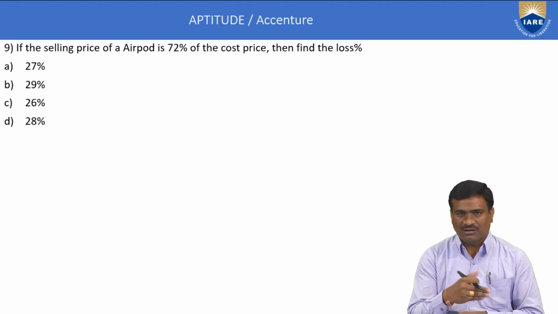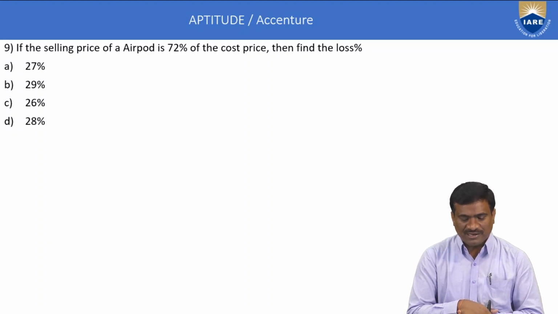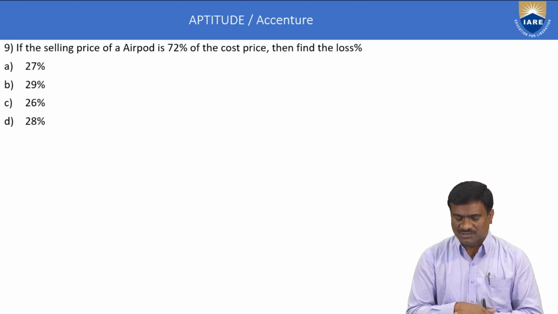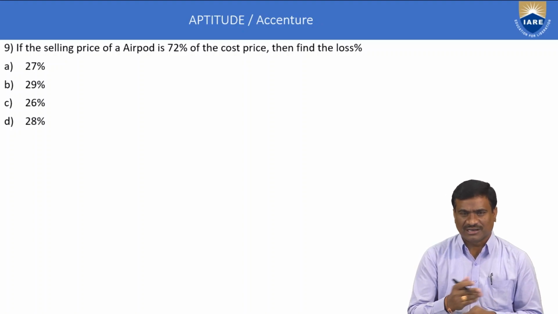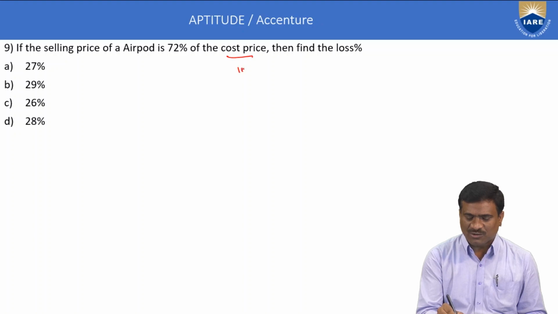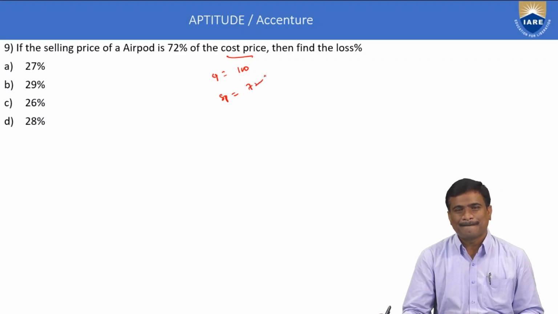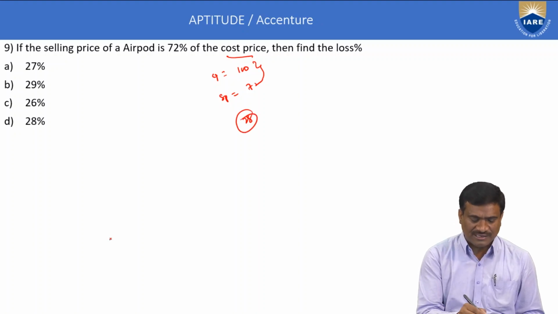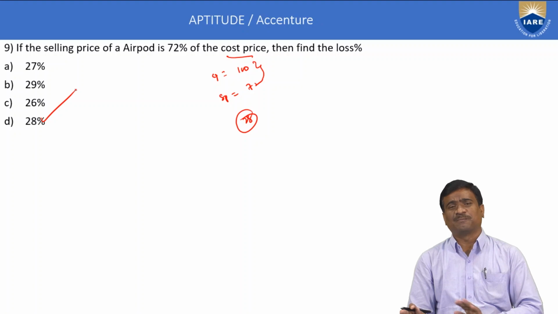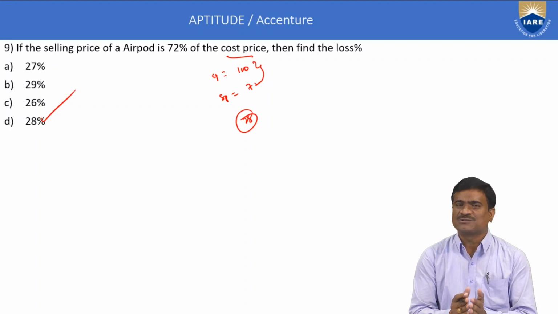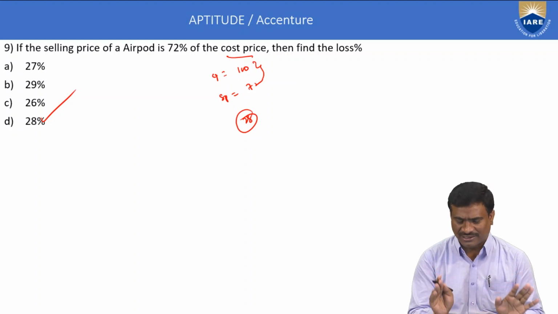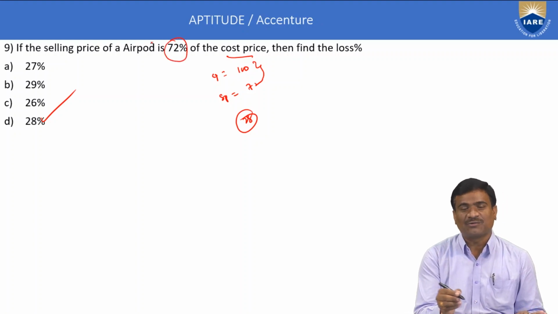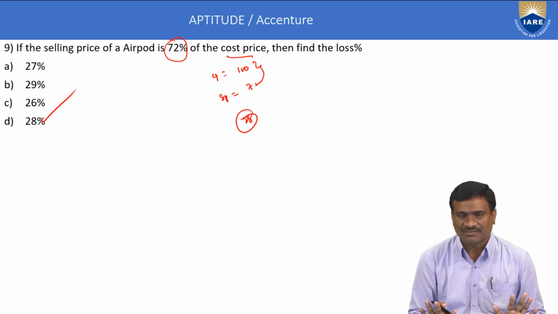Again, profit and loss concept. If the selling price of an article is 72% of the cost price, then find the loss percentage directly. Cost price is equal to 100. Selling price is equal to 72. Next, loss is 28 rupees, loss percentage 28. Option D only is correct. Basic example, a formula is not required. Apply the direct method, the shortcut method: 72%, remaining 28%. So the answer is 28%.